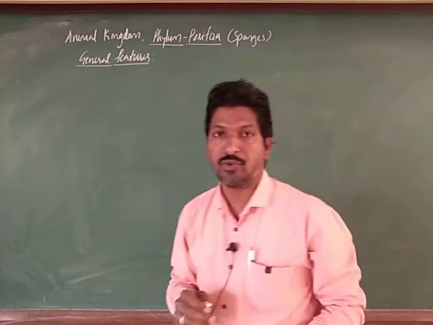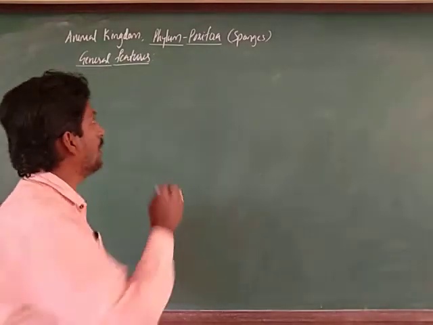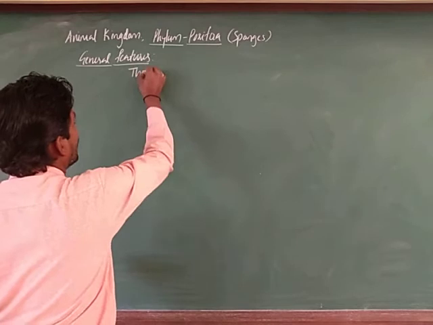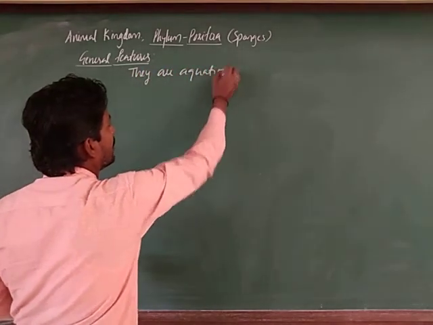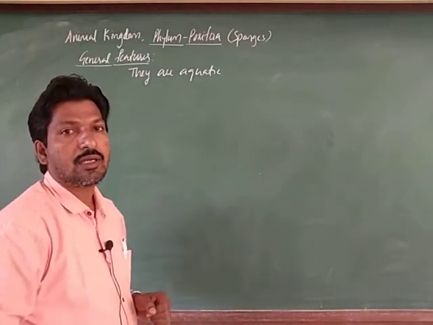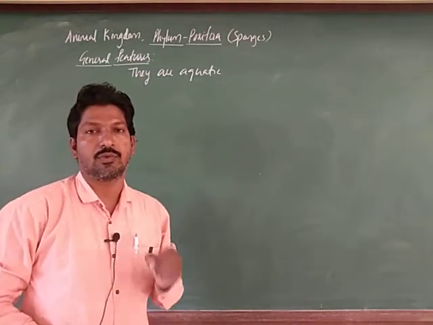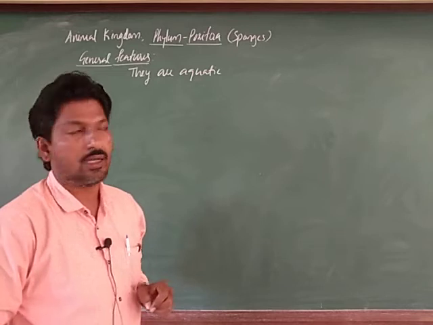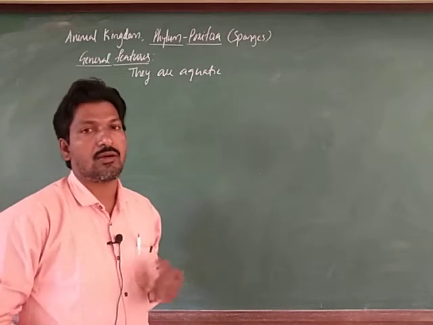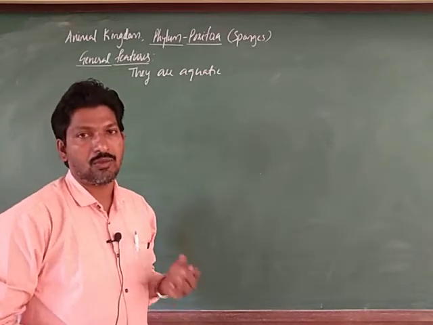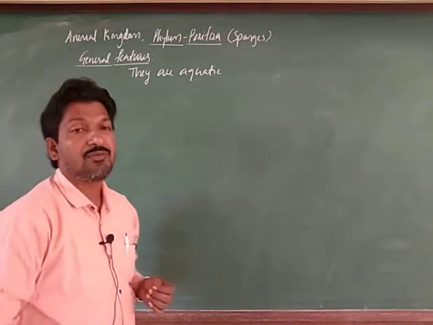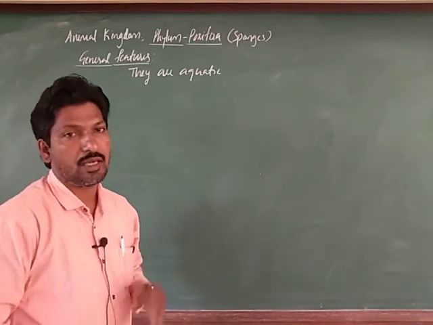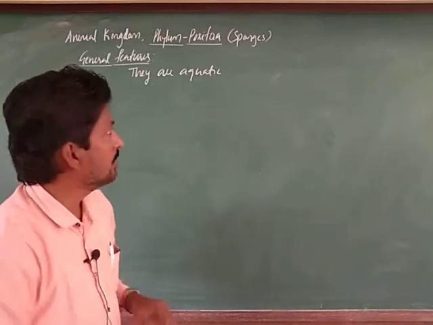In the previous video we discussed that they are aquatic, some are freshwater like Spongilla, and many others like Sycon, Euplectella and Hyalonema are marine forms. We discussed all this in the previous video.